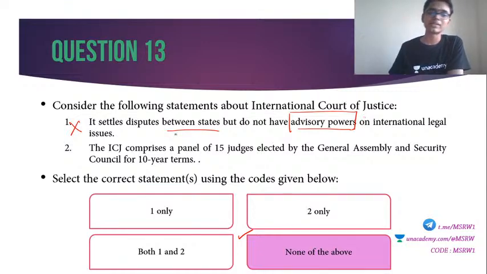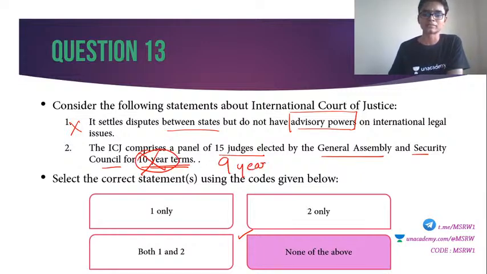Second one, the ICJ comprises a panel of 15 judges elected by the General Assembly and Security Council for 10-year terms. That is wrong. It is not 10 years, it is 9 years. Okay, each of the judges has a term of 9 years, not 10. So both the statements are incorrect. Answer is option D, none of the above.